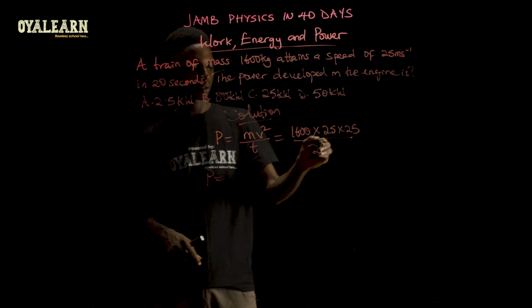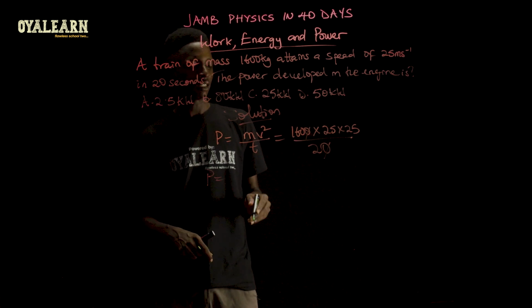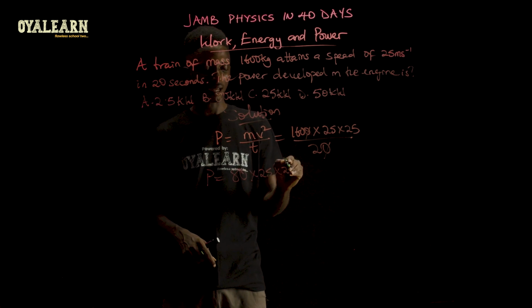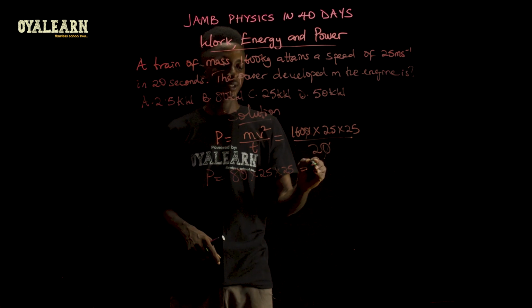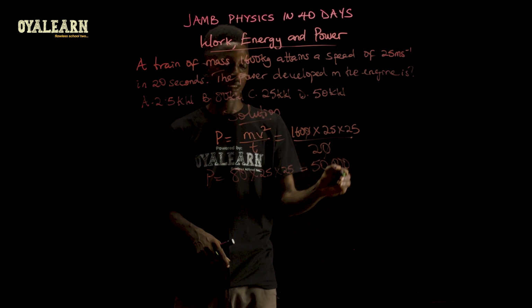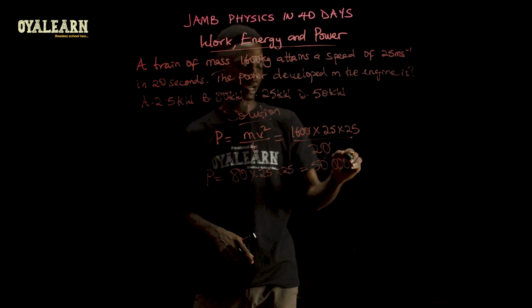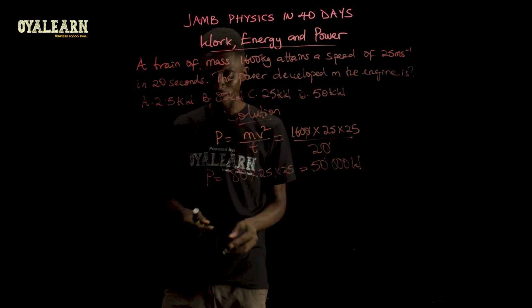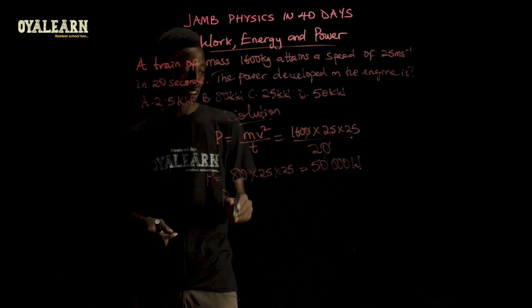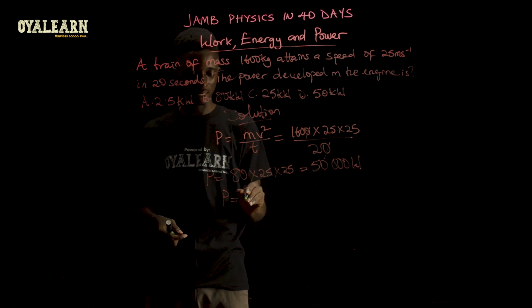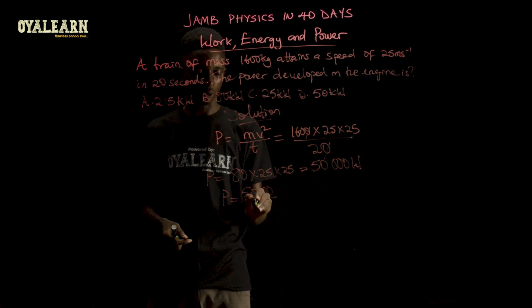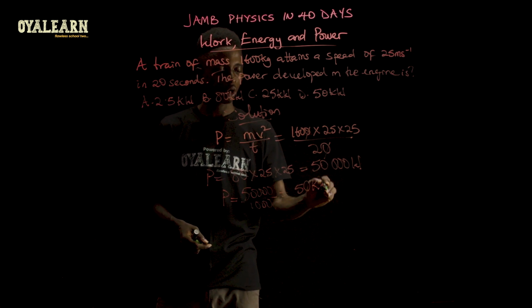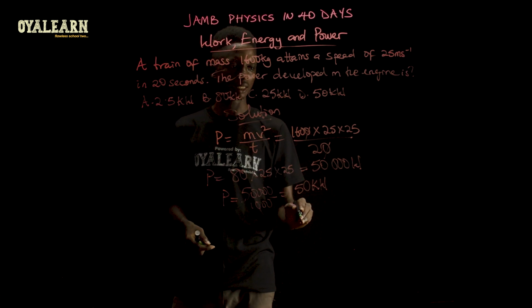Now, power therefore becomes 0 cancel 0. 160 in 20, that will give you 80. So 80 times 25 times 25 would then give 50,000. And since we are looking for power, power is measured in watts. But the options provided are in kilowatts, so we have to divide it by 1,000 to get our answer in kilowatts. So power then becomes 50,000 watts divided by 1,000, and that will give us 50 kilowatt, which is the option in D.